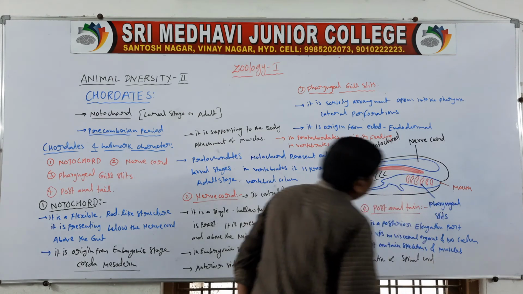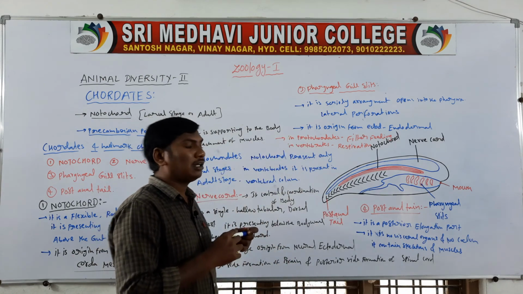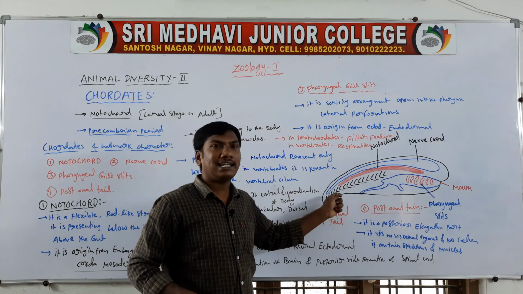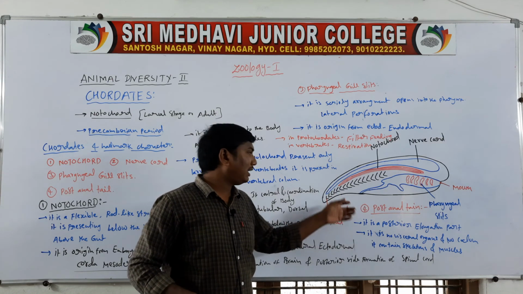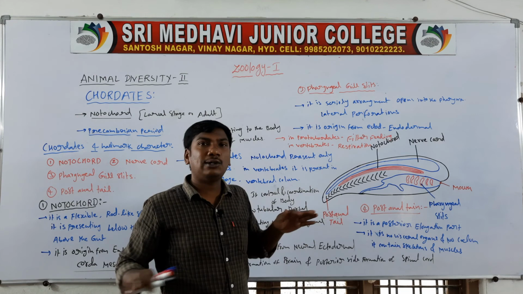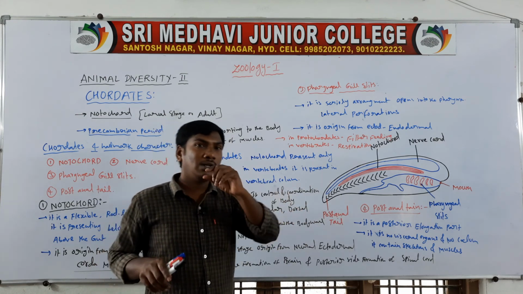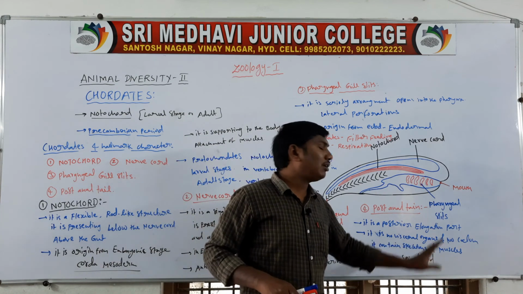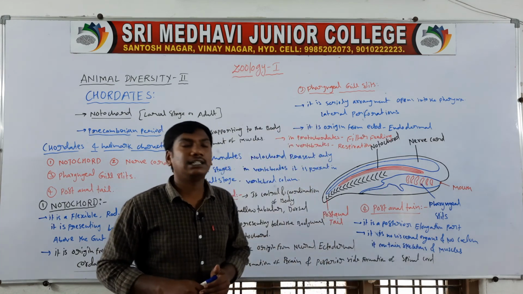The post-anal tail is the elongation part of the body. It has no body cavity and no visual organs, but it contains skeletons and muscles.